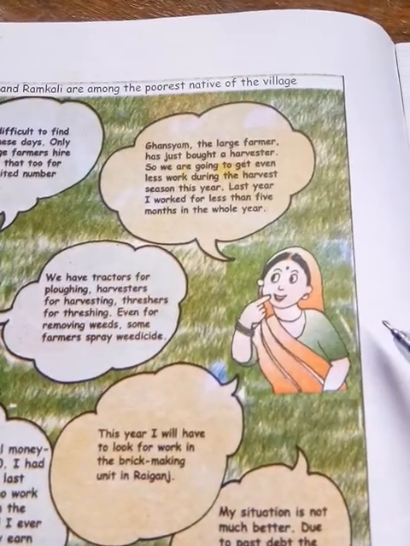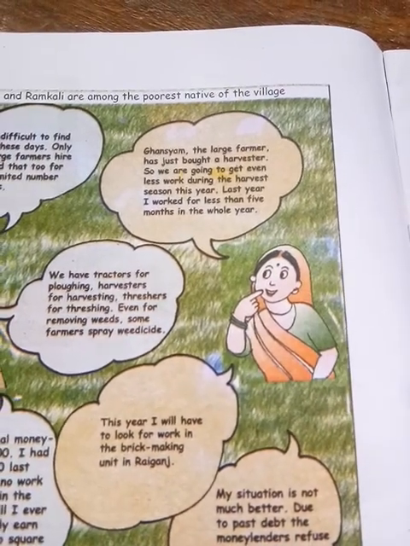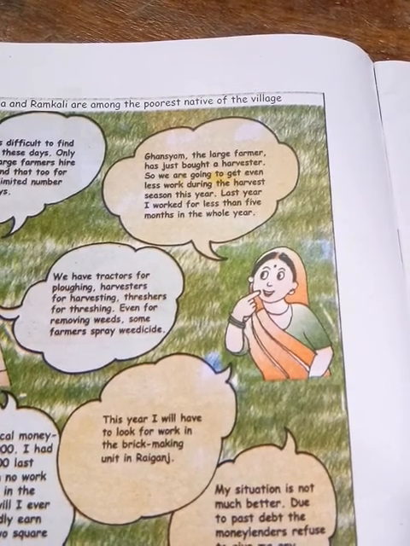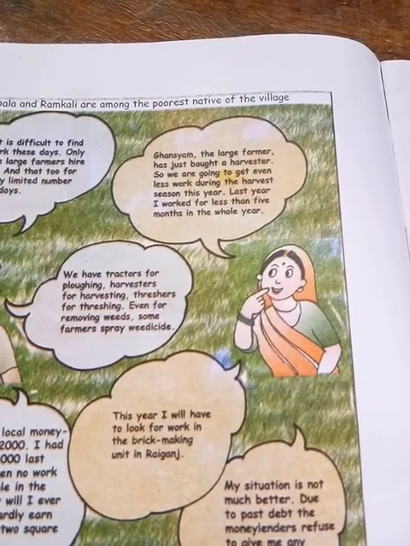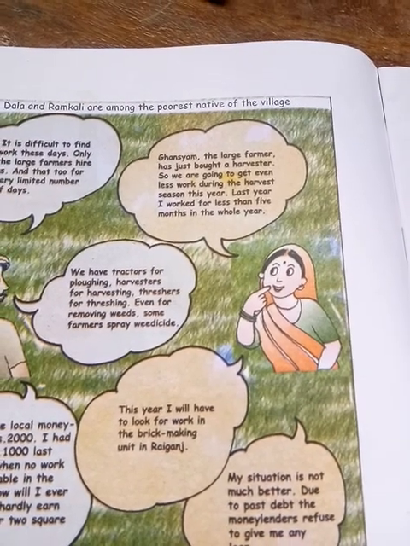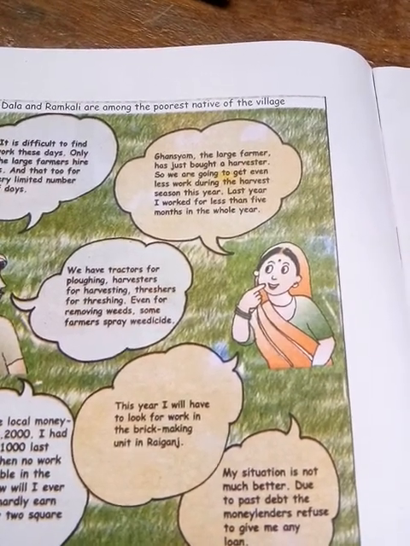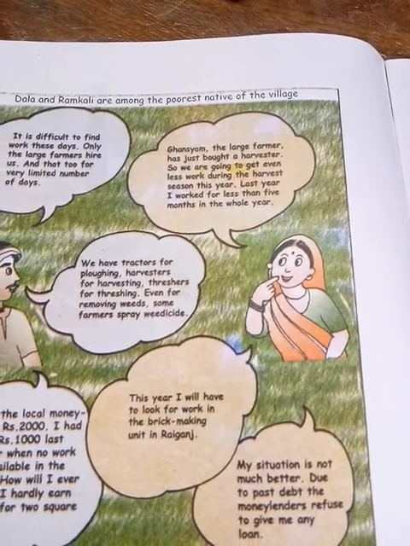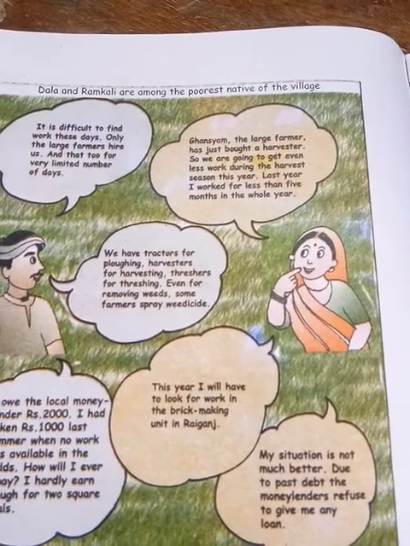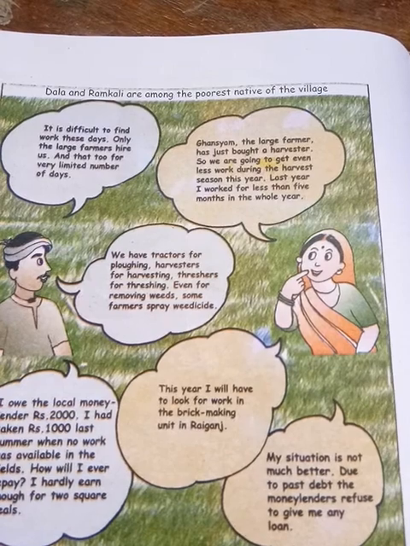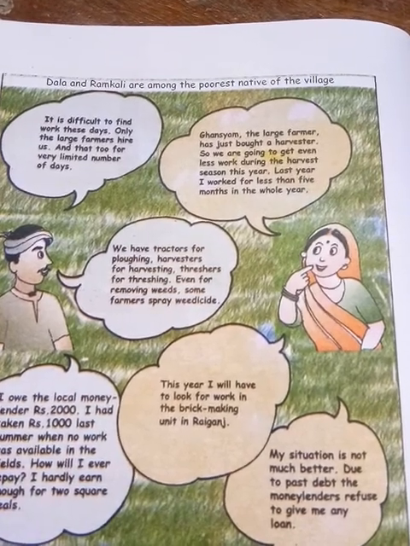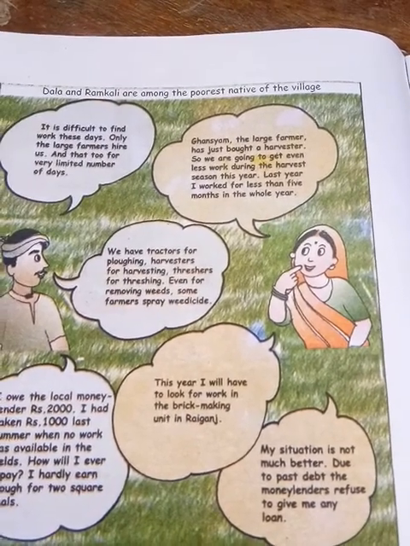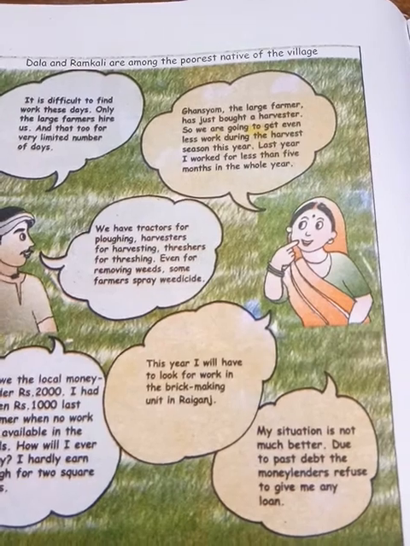Look here, this woman also. Ganesyam, the large farmer, had just brought a harvester. That means one person, Ganesyam, has brought a harvester machine to harvest the products, or you can say the crops. So now they will not get more time to work there. Why? Because they are going to be replaced by machines. So that's why they are going to face a big problem here.